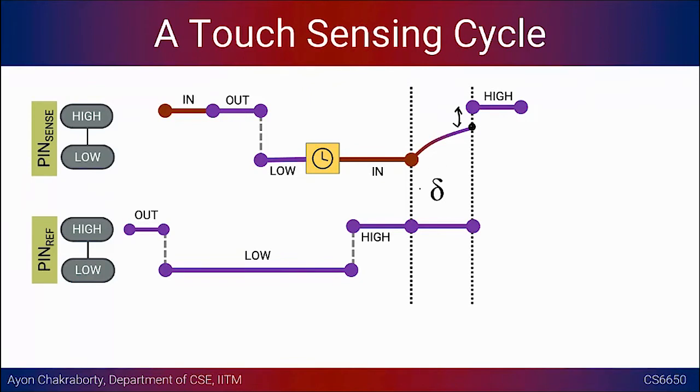At this particular point in time, the timer will expire, and you will have some value of delta, right? And now you have to reset the system. So the delta you have in your hand, you can report this value of delta outside of the code, to whatever application you are developing. After that, make sure that everything is in place, so you can deliberately write 1 or high to pin sense. Internally, doing that will make sure that it is completely charged.